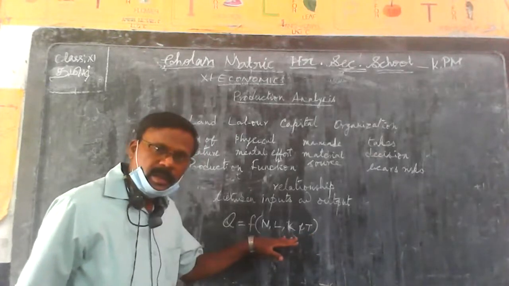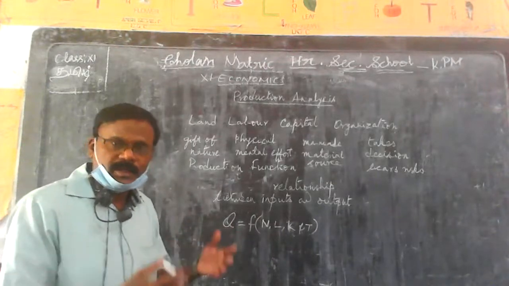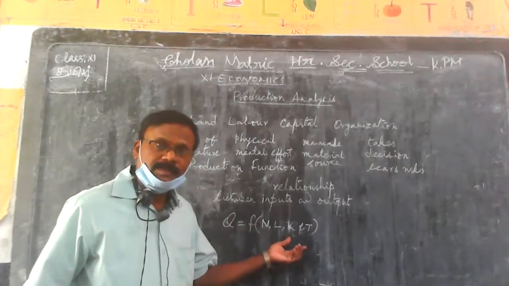So these are the factors which combine and give production. This is called production function.